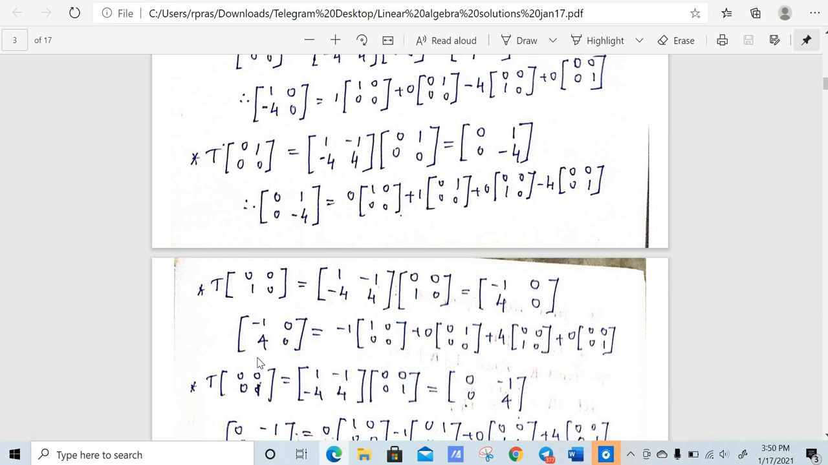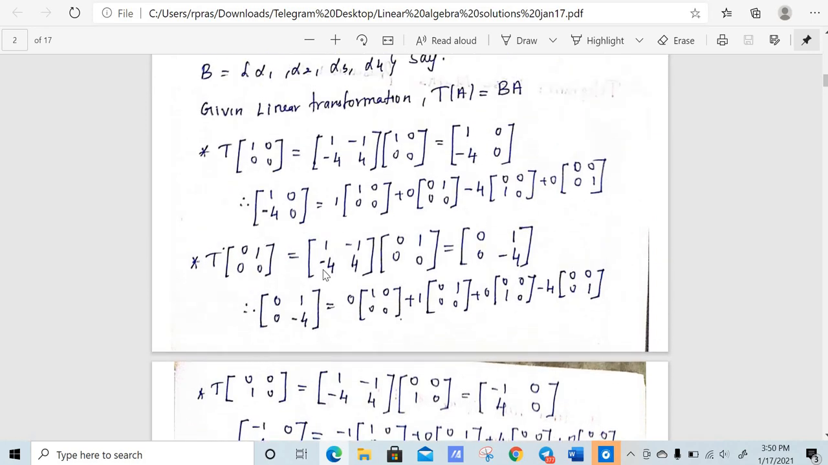Now what is the second element of the basis? It is 0 1 0 0. So T of A is B into A. B is a given matrix. A is here 0 1 0 0. So we have got 0 1 0 minus 4.